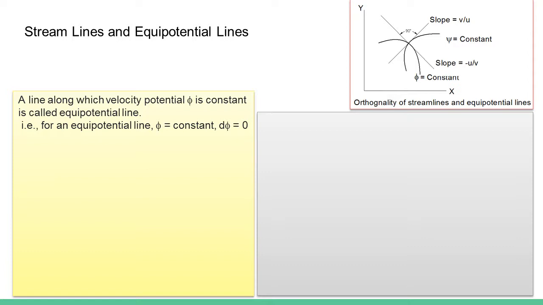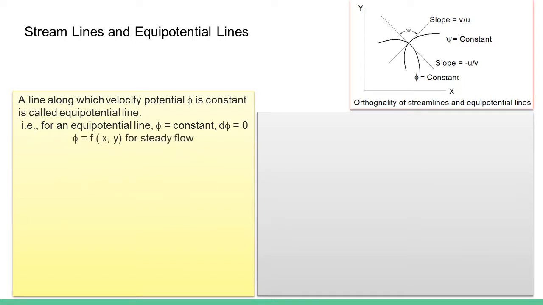If you look at the sketch, you have drawn a curve and then you can draw a tangent at a particular point, and there is an intersection between two curves, one is phi constant, the other one is psi constant, and at that intersection the angle shown is 90 degrees. Now we are trying to prove that these two lines, that is streamline and equipotential line, intersect at right angles to each other, or they are orthogonal to each other.